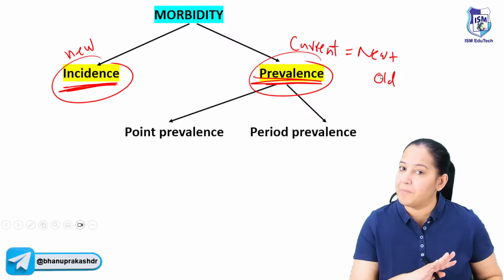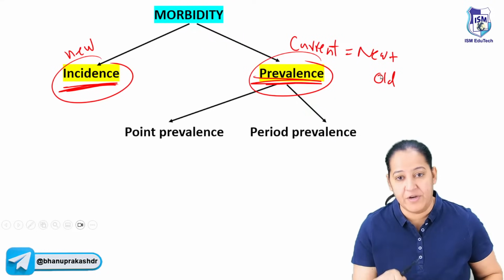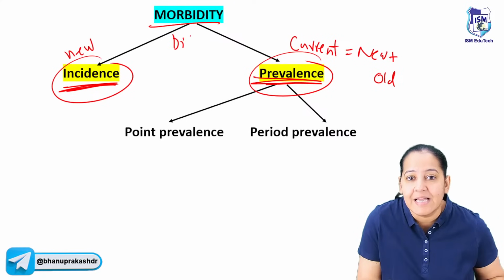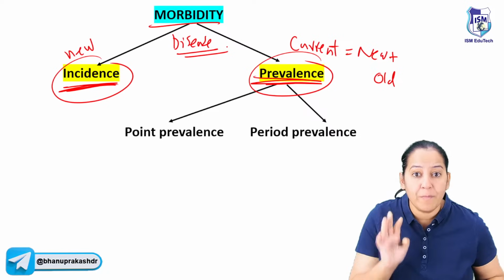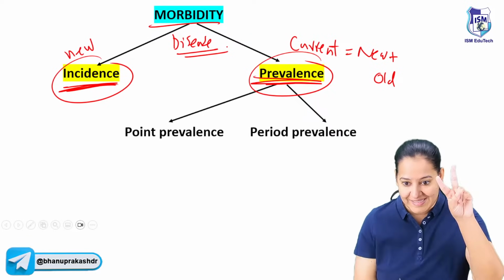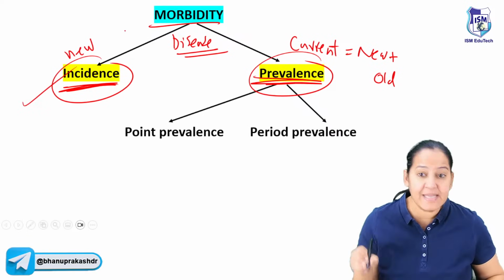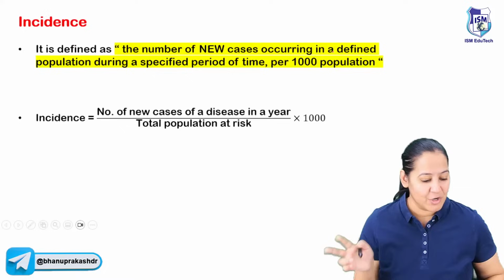We are not measuring mortality. We are measuring morbidity. Morbidity means disease. Any disease you can say. How to measure a disease in a community? There are two measurements. You can measure the incidence of that disease. You can measure the prevalence of that disease. Now, what is the difference between them?